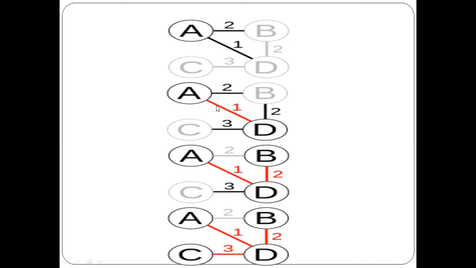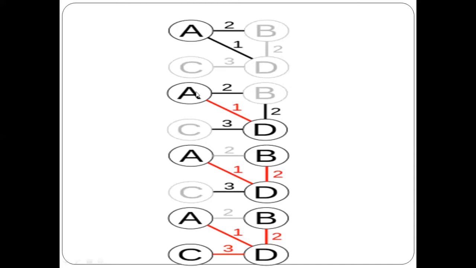So A, B is now the part of the spanning tree. Initially only A was not disabled. Remaining 3 are disabled. It means that these 3 vertices are not the part of the spanning tree. Now by using the AD edge, I have connected D also. So A and D are the part of the spanning tree.